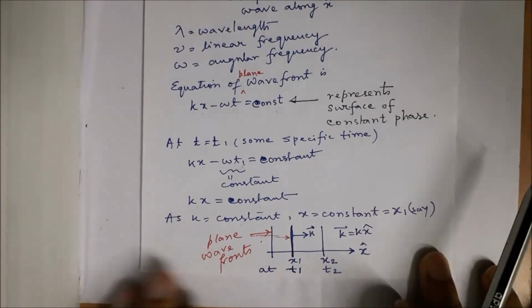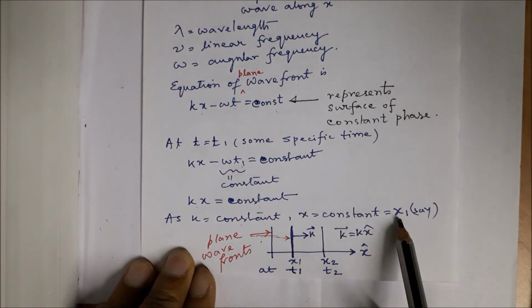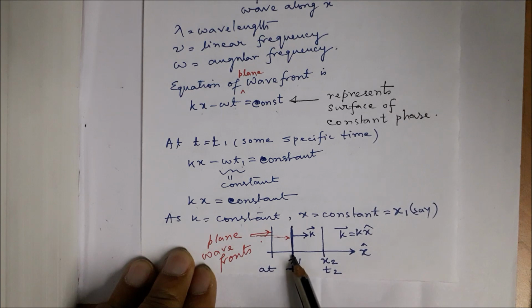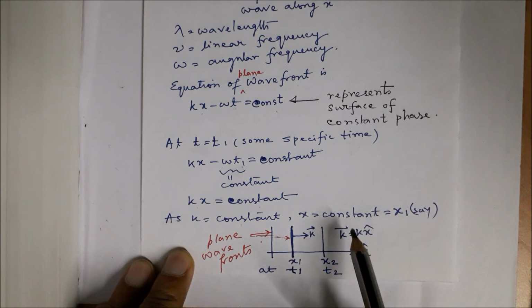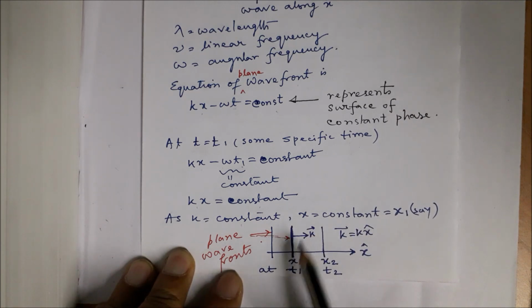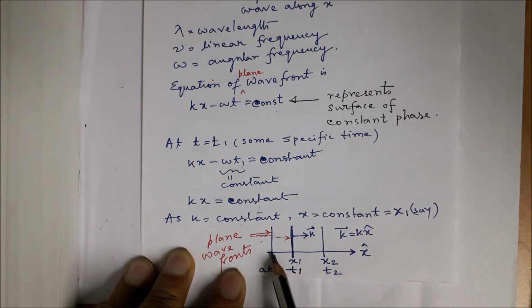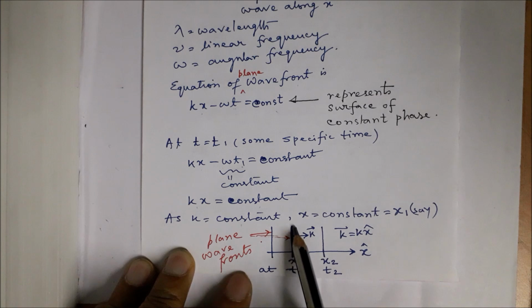Now x is constant means, say the value of this constant is x1. This means we have plane wavefronts because x is constant, there is no distortion. Now this is x1 at time t1, and similarly we can have another x2 at time t2.